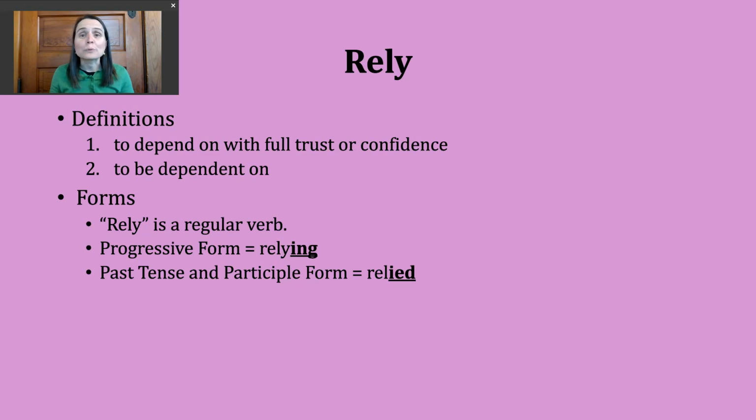Our base verb, rely, ends in a vowel sound, and all vowel sounds are voiced. This means that our past tense ending is just going to make a D sound. So I'm not adding an extra syllable as I say it. It should sound like this: relied, relied.